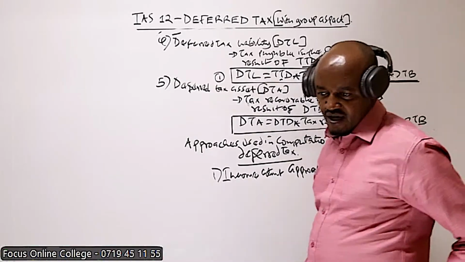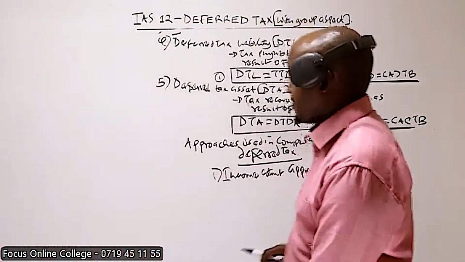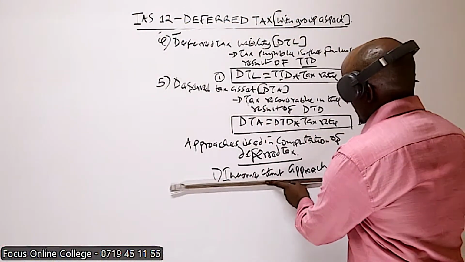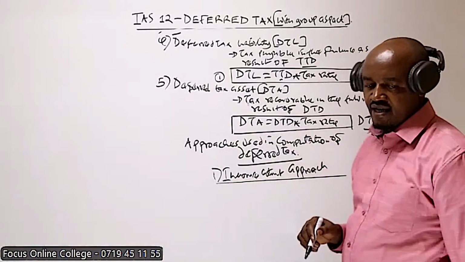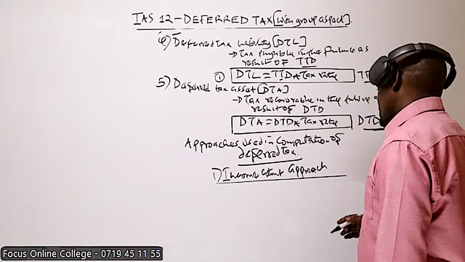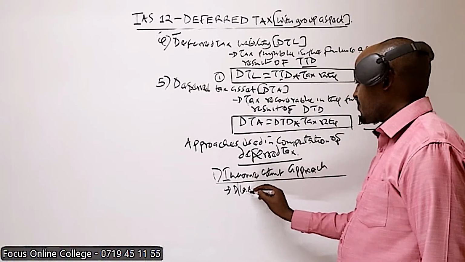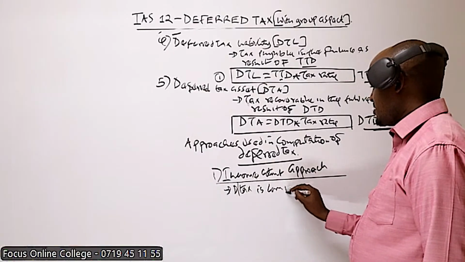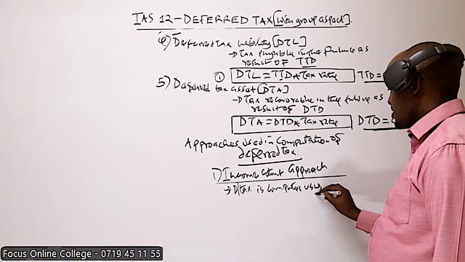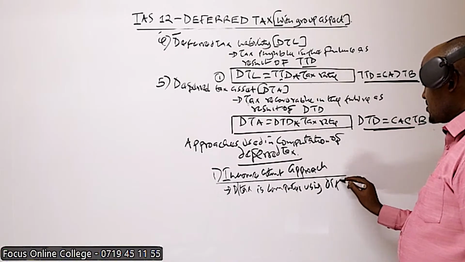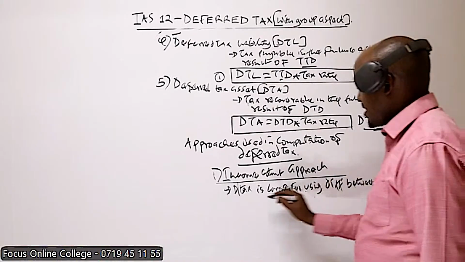Under this approach, the deferred tax is computed using the difference between the taxable profit and the accounting profit.